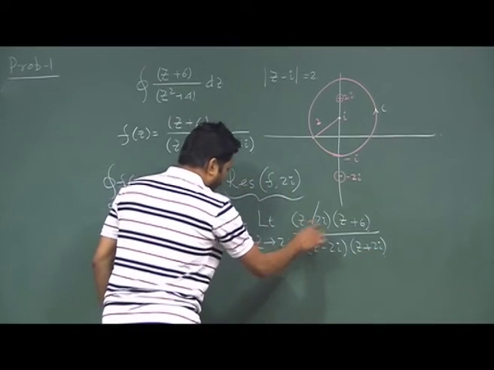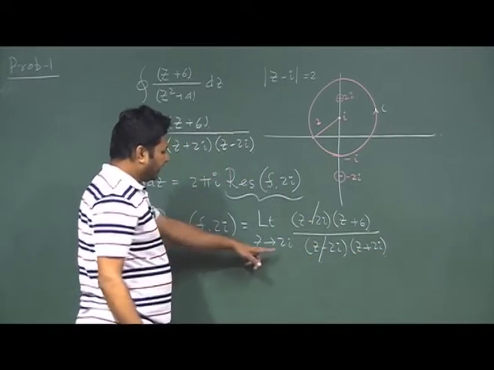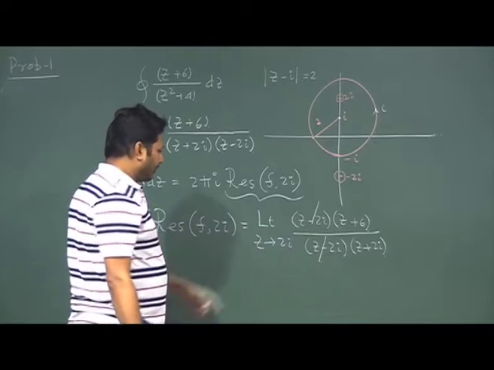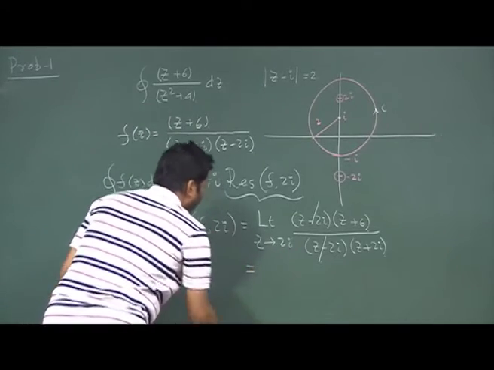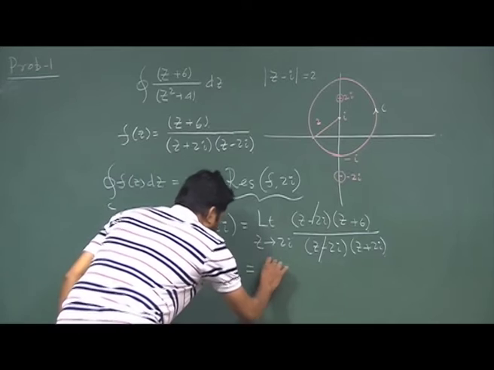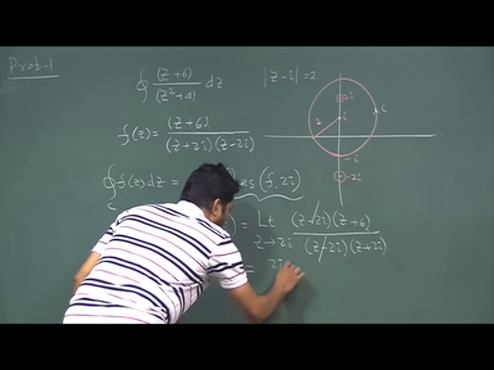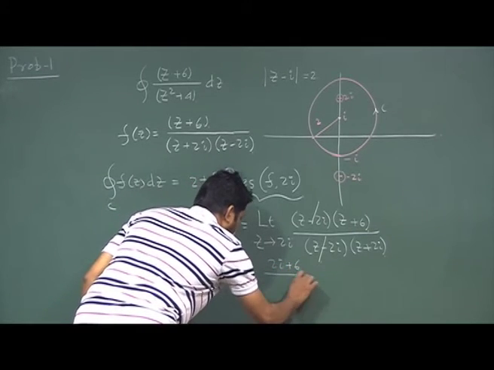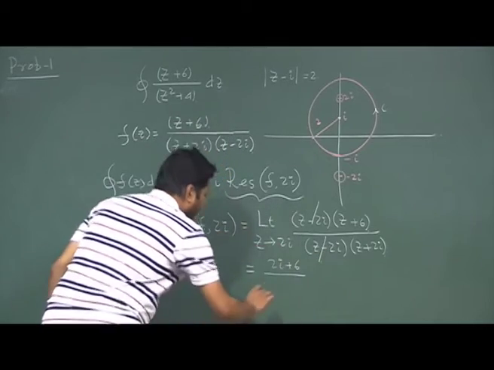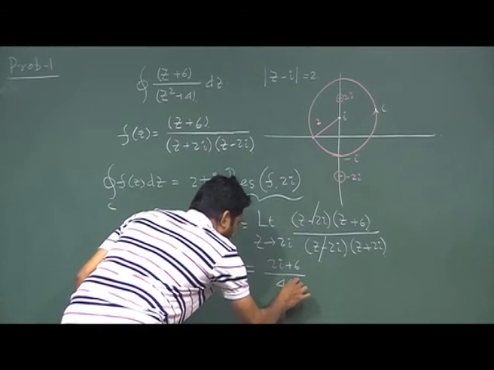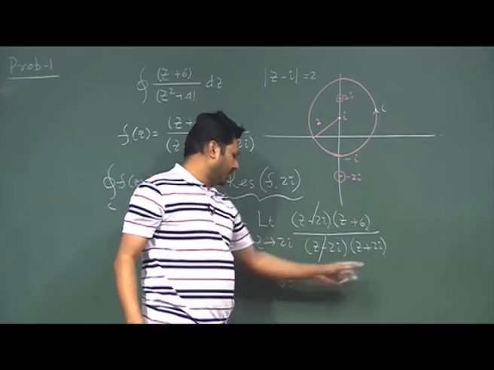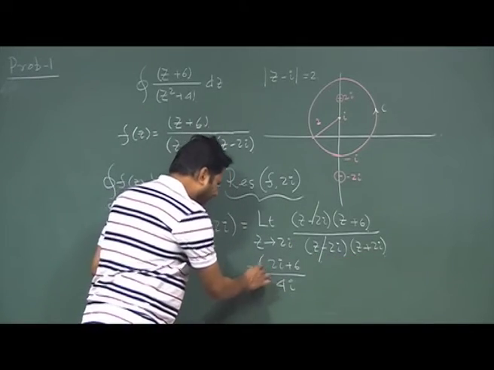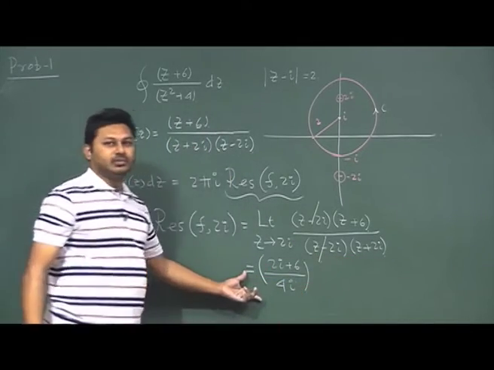So, z minus 2i will cancel out, and then if I put in the limit, that will be the residue. Putting in 2i, it will be 2i plus 6 in the numerator, and downstairs 2i plus 2i, so 4i. Whatever value I have, this is my residue.